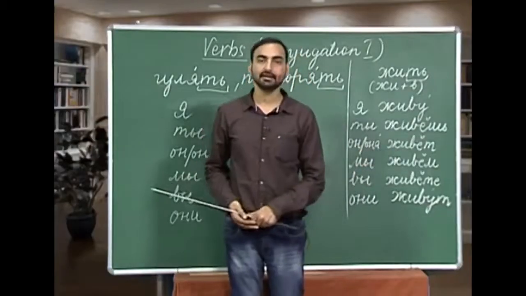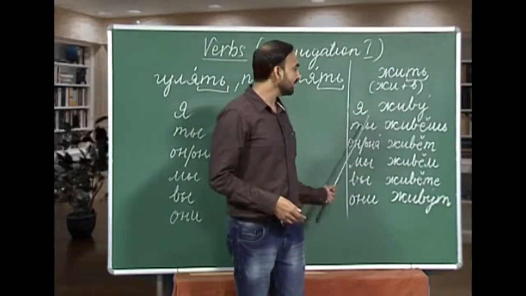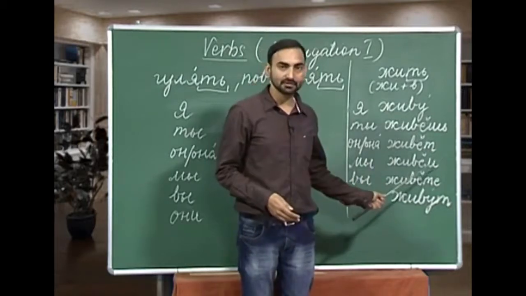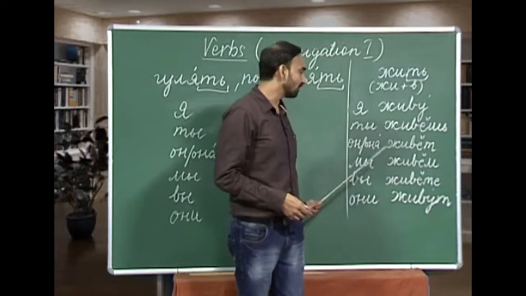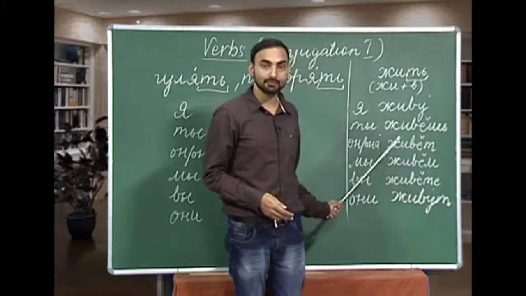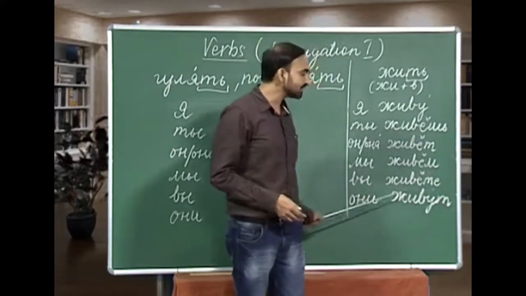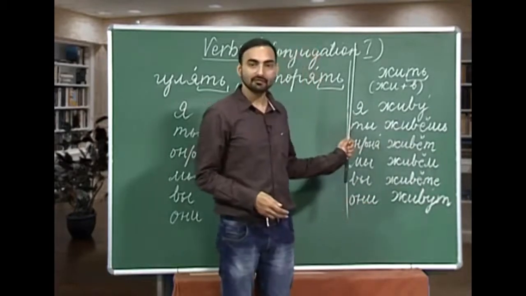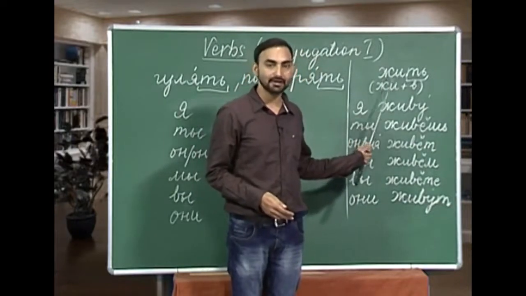Let us do it once again. Ya zhivu, which is I live or I stay, ty zhivyosh, you live or you stay. On/ona zhivyot, he or she stays. My zhivyom, we live or we stay. Vy zhivyote, you, that is second person plural, you live or you stay. And oni zhivut, they live or they stay. I will advise you to memorize the conjugation of this verb zhit, that will be better.